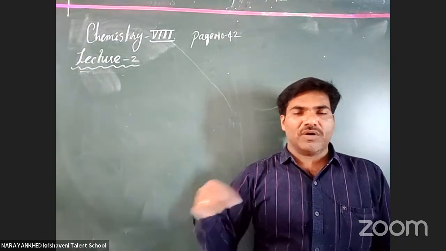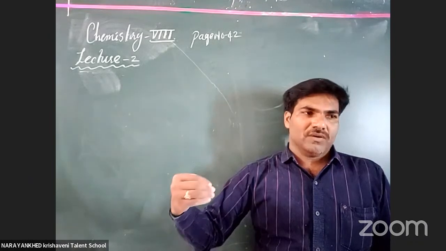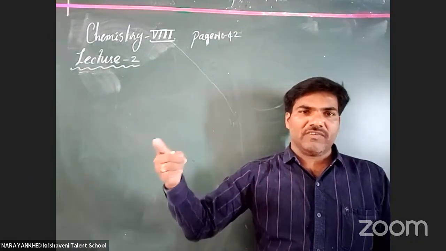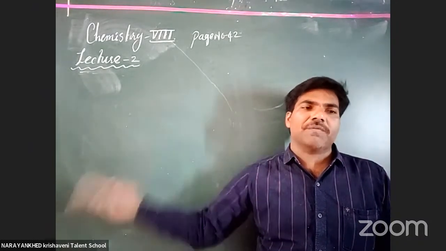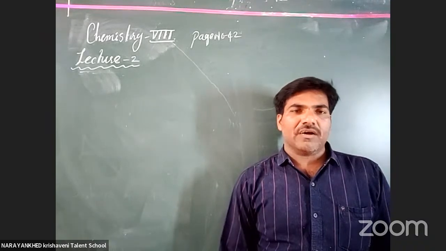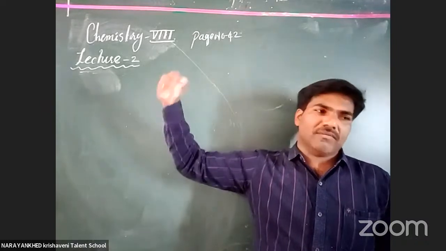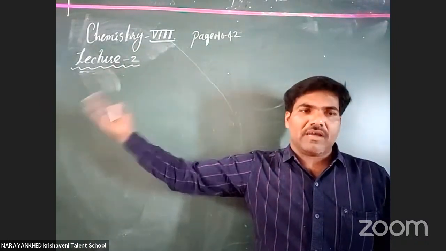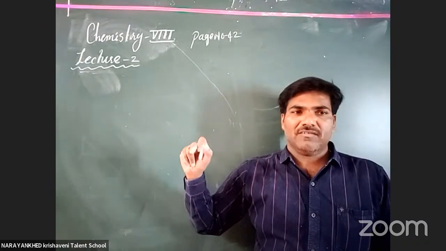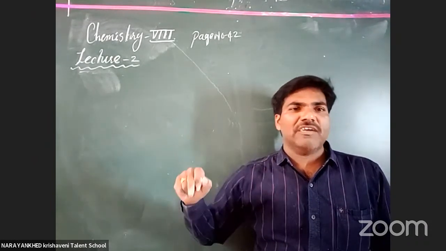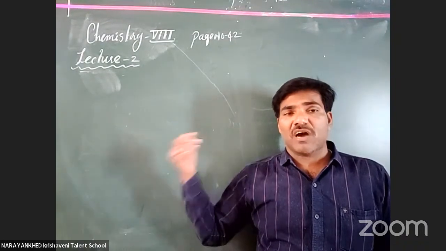Here also, these properties repeat after some elements. Suppose you take the first element and the eighth element: the same properties are repeated. We can estimate that the nature of the property may come again after some gap. This makes it very easy to study the properties of various elements and their compounds.